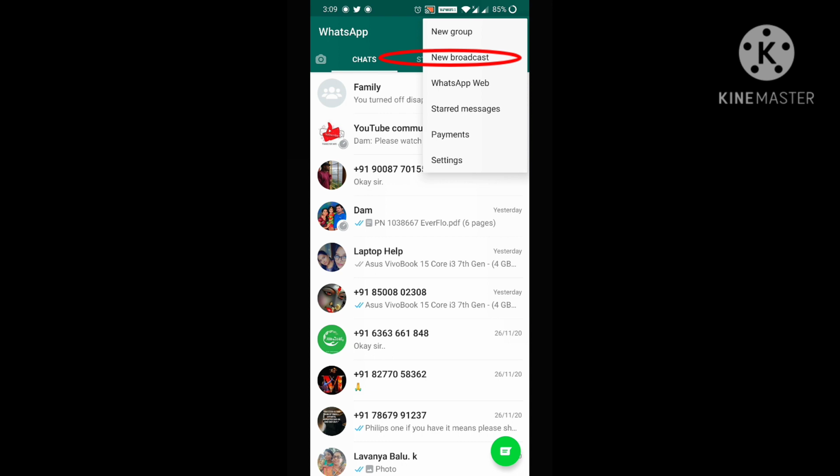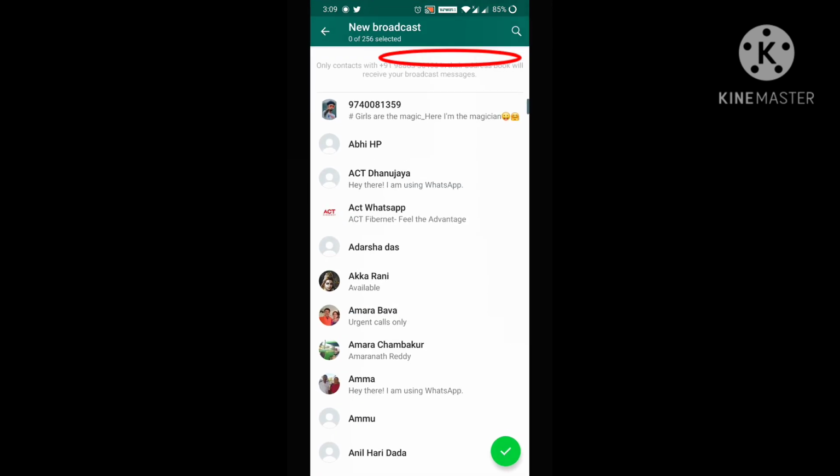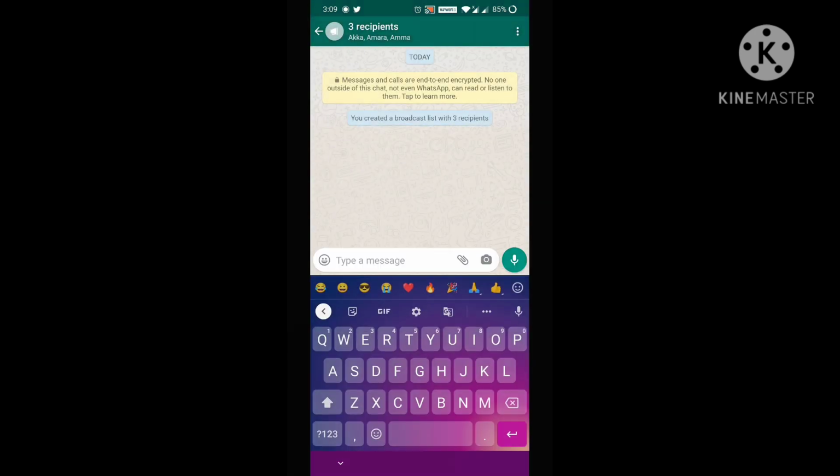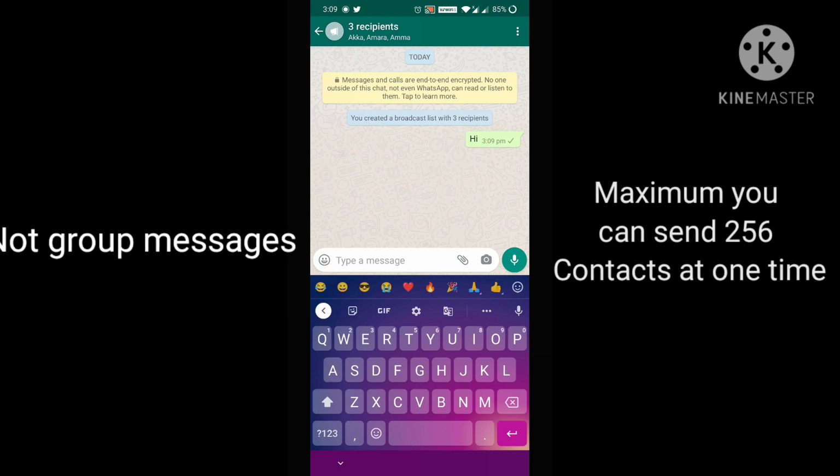Now let's move to the next one, new broadcast. Here I am creating a new broadcast group, which is something different from normal groups. Let me create a group. I have added 3 members in this group, then done. In this, 3 participants are there. Okay, let me send a message, hi. I have sent the message hi, but the recipients will receive this message personally. They will think that I have sent them the hi message personally. This is where the difference comes between normal groups and broadcast groups.